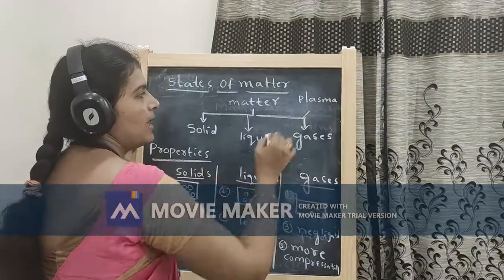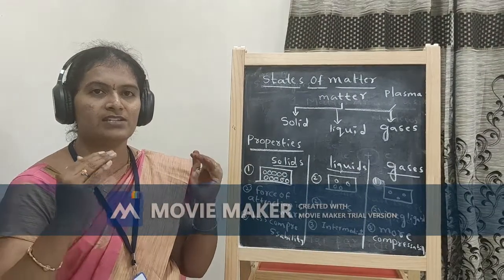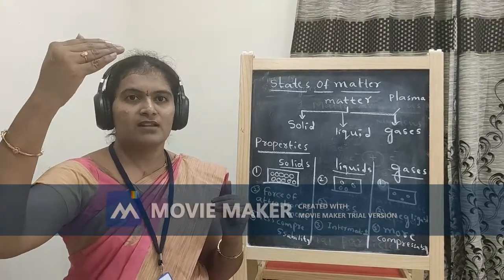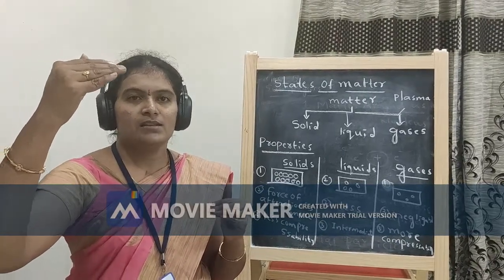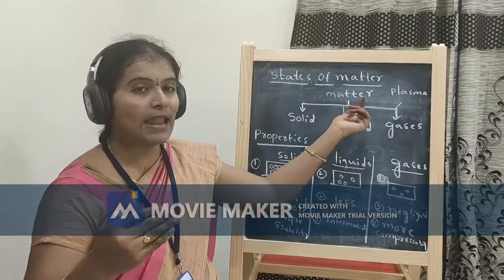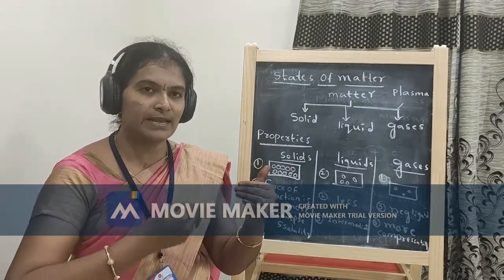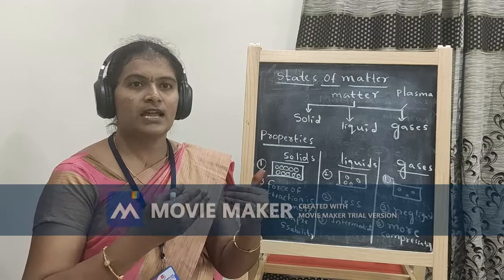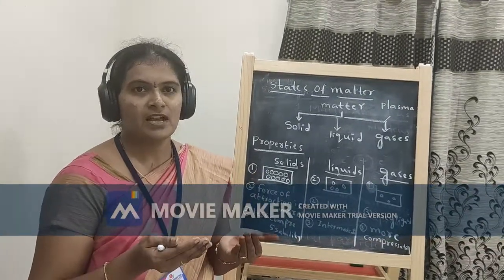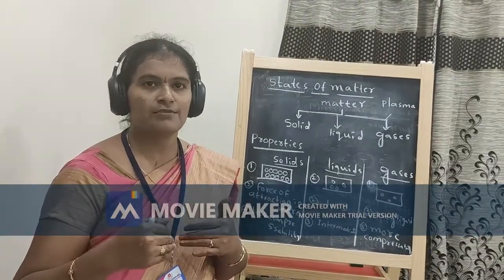What is the meaning of plasma state? Plasma is nothing but whenever high temperatures exist, at the center of the sun, high temperature and pressure will be there. So there the matter exists in the form of plasma. At the center of the sun, the fusion process continuously takes place. Due to that, the sun radiates light energy as well as heat energy. Due to that light energy and heat energy, the earth's creatures survive.